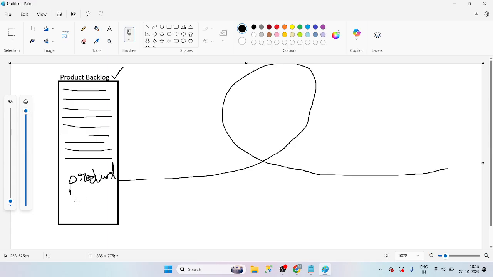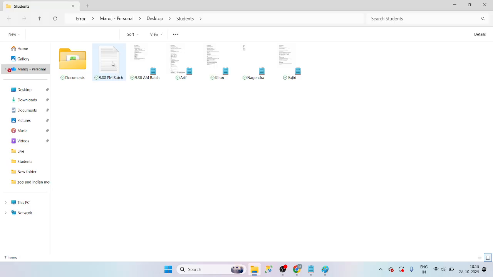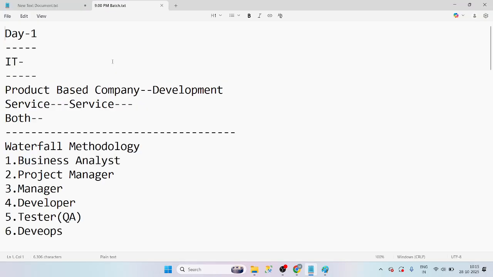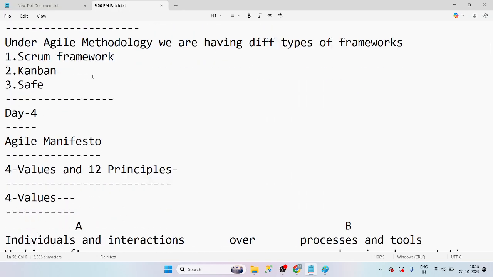Product owner, guys. The product owner is going to write the requirements. And don't think that this is the final way of teaching. No, this is not the final, guys. I will explain again also. This is the basic, guys. What I'm trying to explain to you is the basic. I will explain something in a basic way.